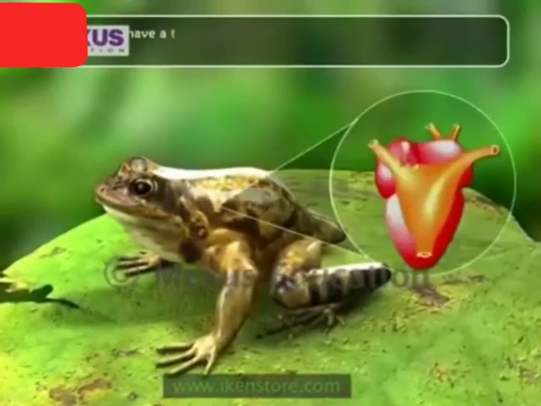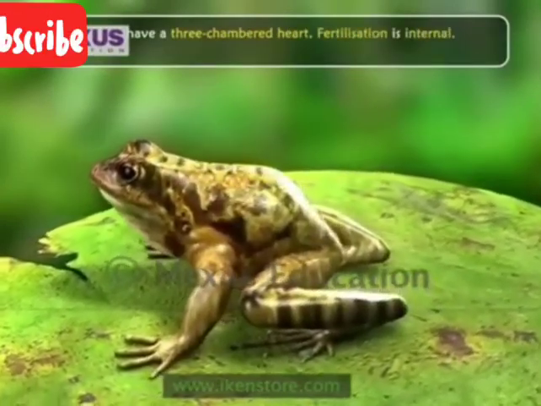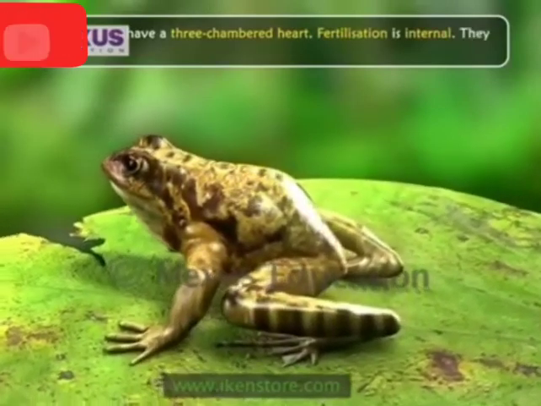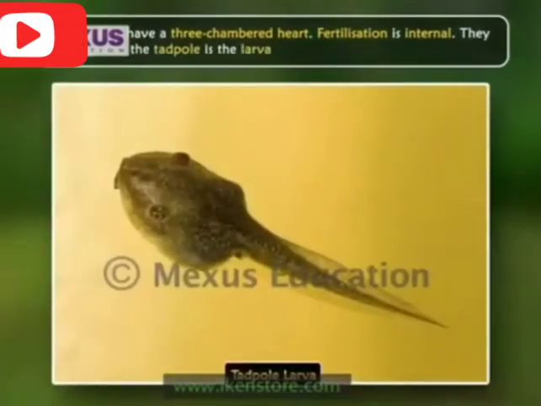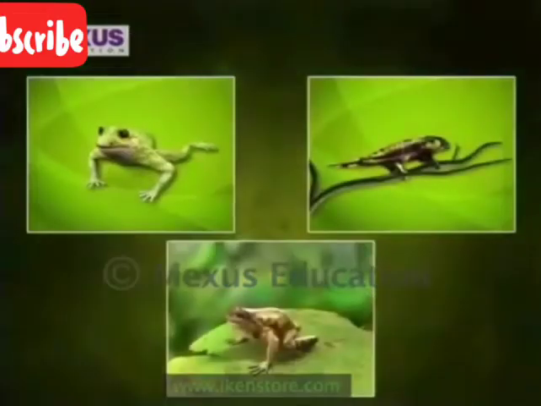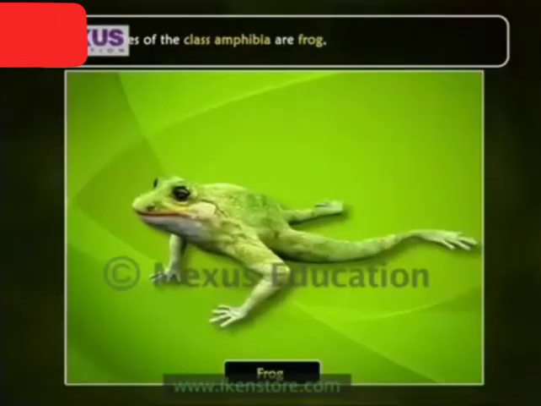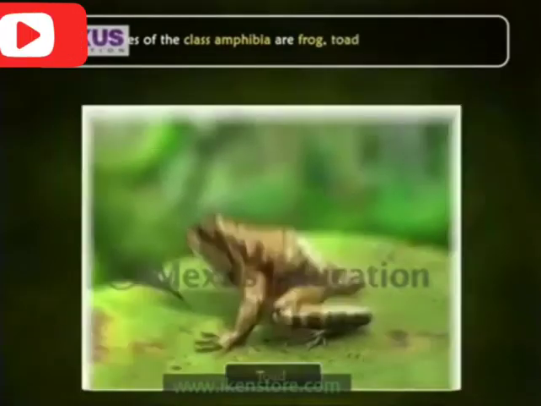Amphibians have a three-chambered heart. Fertilization is external. They lay eggs and tadpole is the larval stage. Examples are frog, toad and salamander.